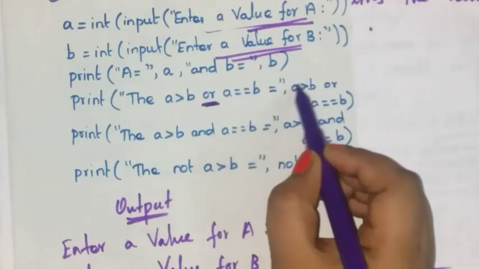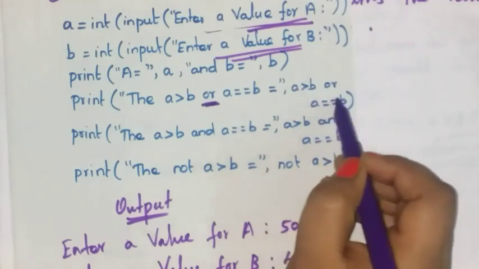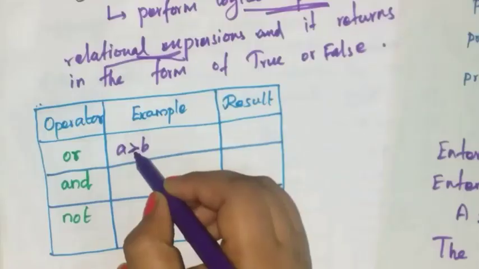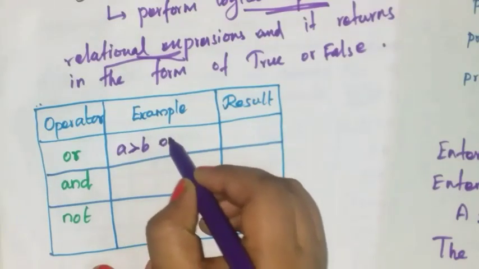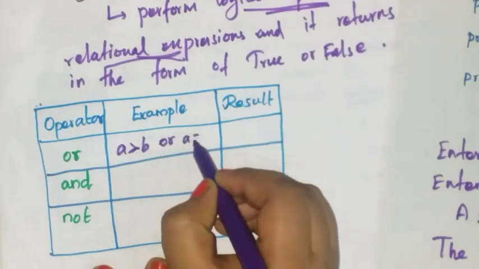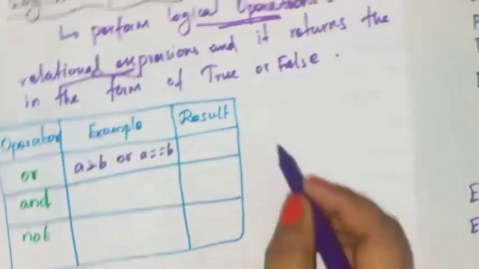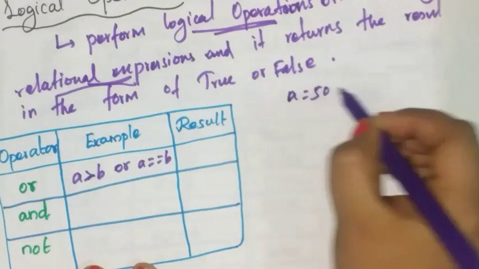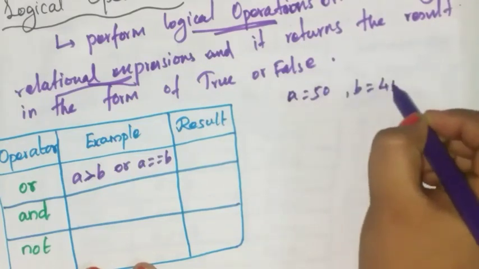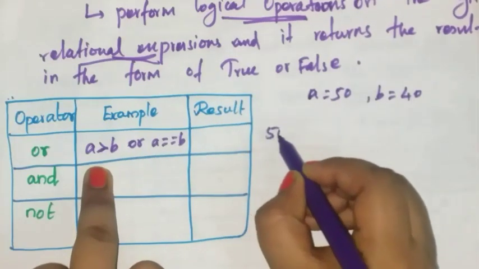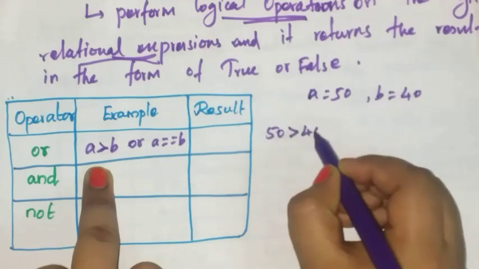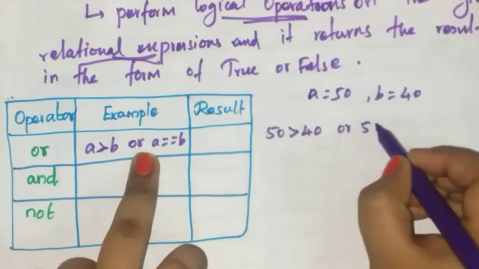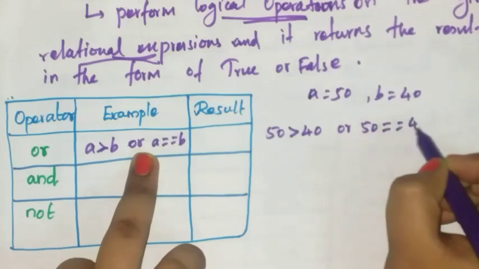Here compare these two values and here compare these two values. Next, do the logical operation or. What is the value for a? A is equal to 50, b is equal to 40. Okay, 50 is greater than 40 or 50 is equal to 40.